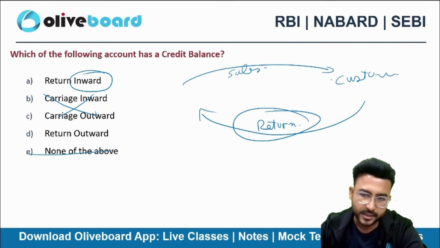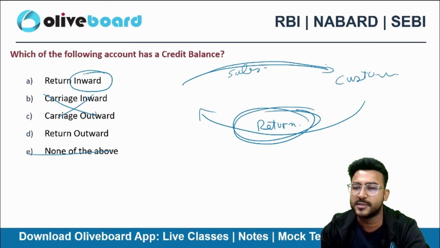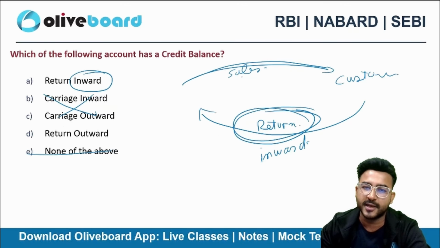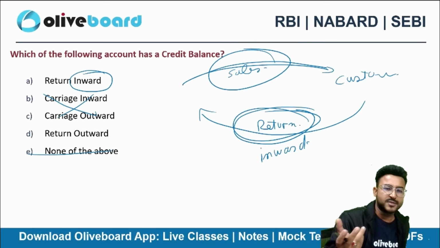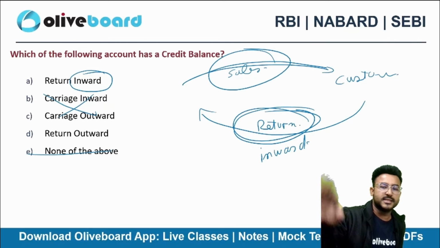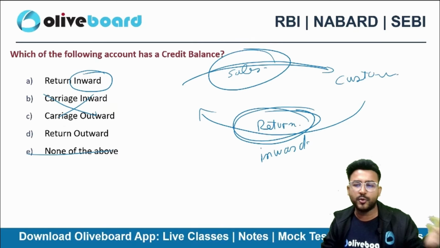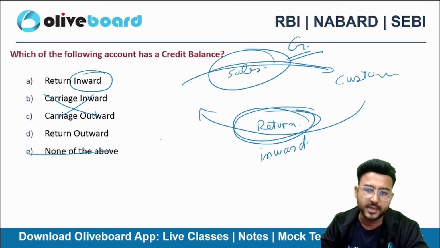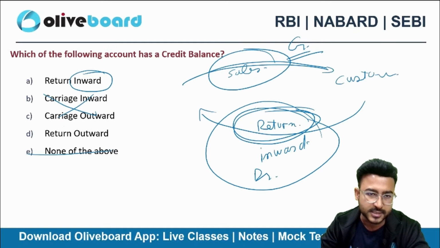Return inward, right? Return is coming in. How the return will come in? अरे पहले बाहर तो जाना चाहिए goods, फिर return inwards आएगा ना, right? फिर ही तो return inwards आएगा. तो पहले आपने sales किया होगा. You have sold something on credit or maybe cash basis to the customer, and then the customer is giving that product to you because he don't want it due to n number of reasons. So that will be a return inward. So sales is having a credit balance. Obviously, if the product is returned to you, then you need to debit it. So इसका भी debit balance होगा.